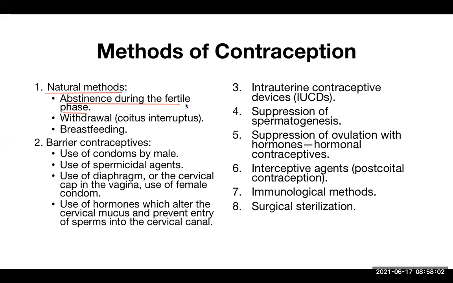If she takes a temperature every day, which is a bit of a cumbersome method, of course, nevertheless this is one of the methods to know when is the time for ovulation, isn't it? So these are some of the ways, and if they know, they avoid sexual intercourse during this time, then they are safe from getting pregnant.